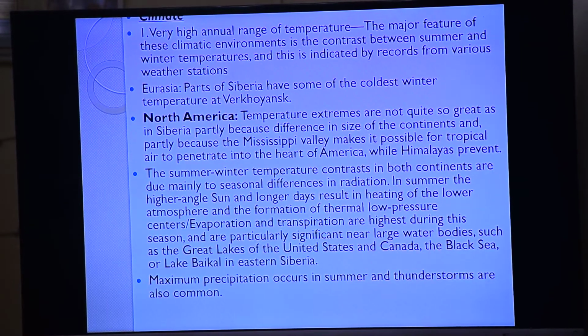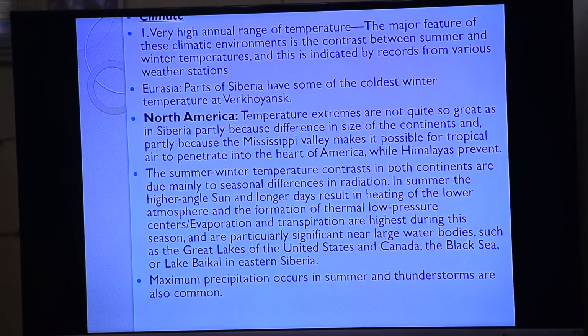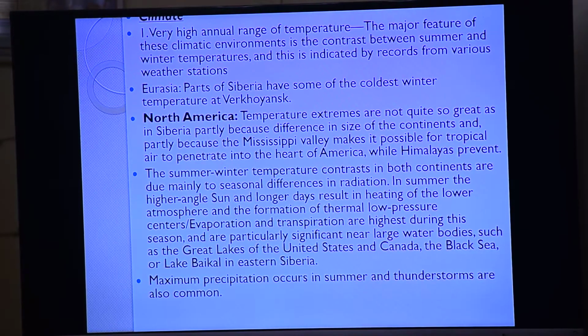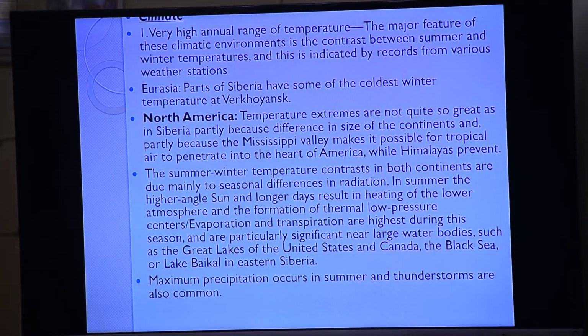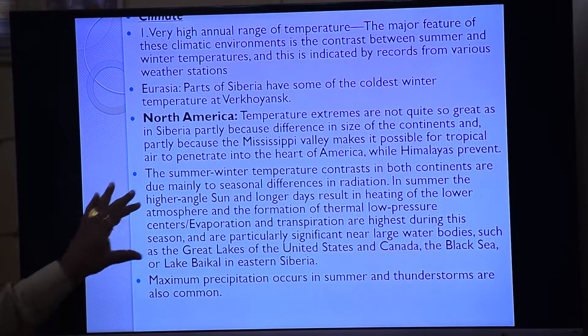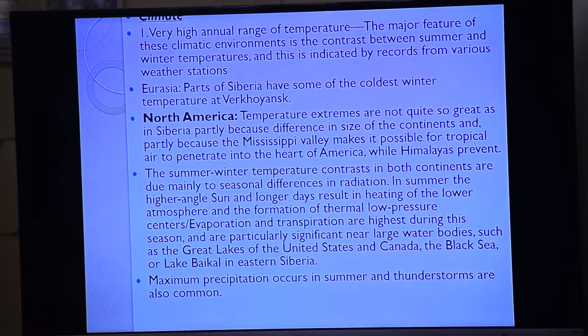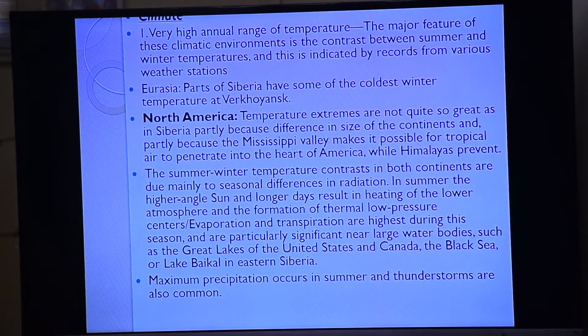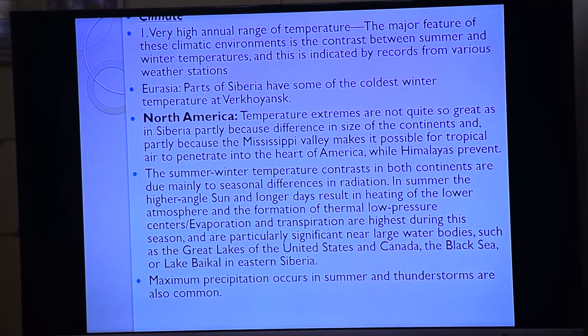These are the water bodies, or several water bodies, Lake Ladoga, Lake Onega, different lakes are there, and they release a high amount of evaporation. Understood? So summer में थोड़ा सा high amount of water is there, evaporation is there, and then transpiration. Maximum precipitation occurs in summer and thunderstorms are also common. तो यहाँ पर easterlies and westerlies जो आएंगे, जो moisture लेकर आएंगे, they will be able to do what? Rainfall in this region.